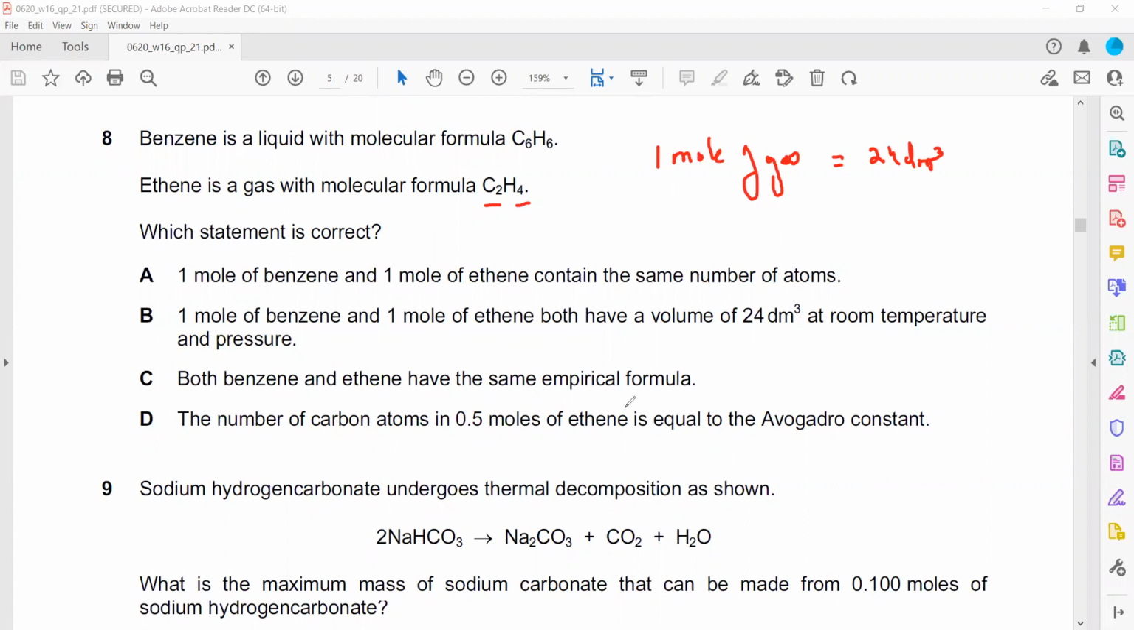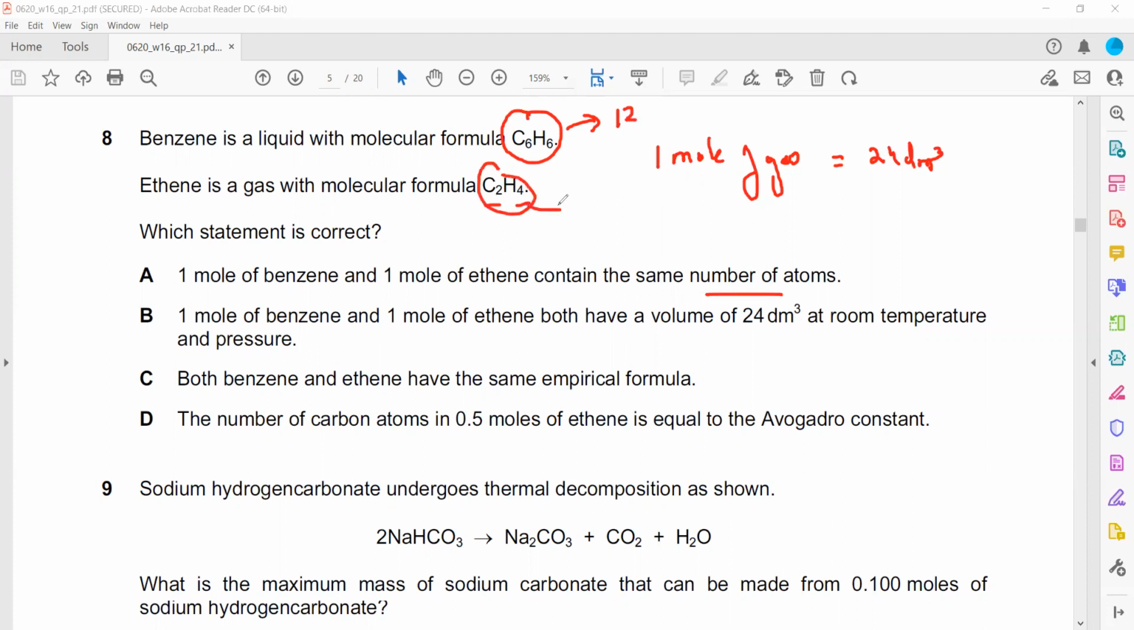1 mole of benzene and 1 mole of ethene have the same number of atoms. That is wrong. Because 1 mole of benzene, how many atoms are there? 6 plus 6, so total 12 moles of atoms. And here 2 plus 4, so 6 moles of atoms. So they don't have the same number of atoms. So A is not right.